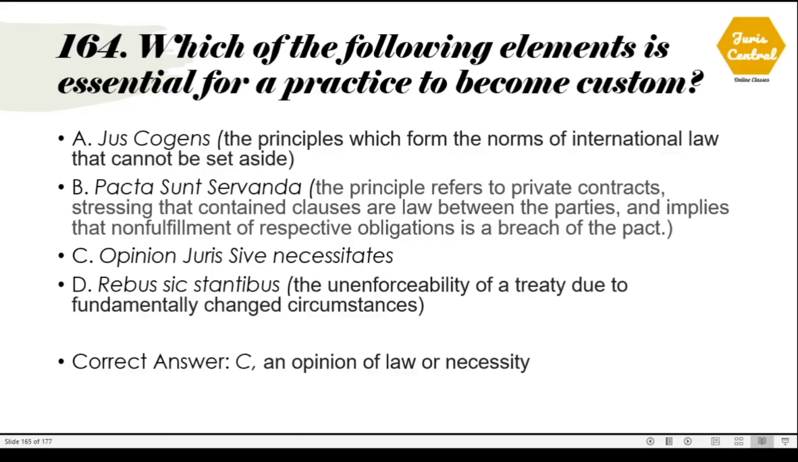Which of the following elements is essential for a practice to become custom? For a practice to become custom, the element that should be there is option C, opinio juris sive necessitatis. It means an opinion of law or necessity. Jus cogens, we have just now seen the meaning of this maxim, is a principle or norm of international law that cannot be set aside.